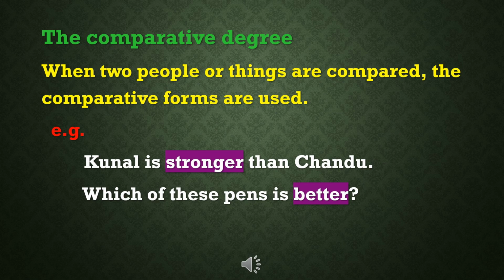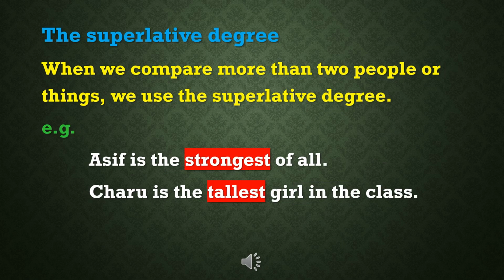For example, Kunal is stronger than Chandu. Which of these pens is better? Here, stronger and better are the comparative adjectives. The third one, the superlative degree. When we compare more than two people or things, we use the superlative degree. The superlative means the highest degree of the quality that we are talking about. Among the three, it is the highest degree of quality.